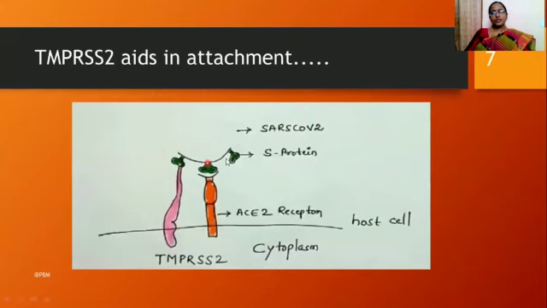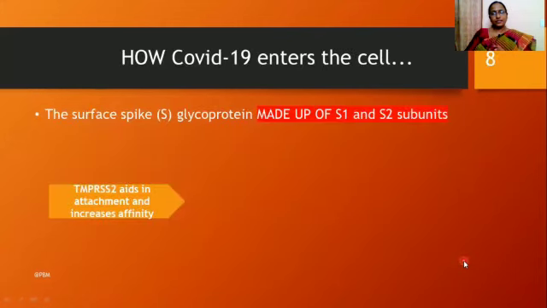So this is an overall picture where the SARS-CoV-2 S protein, the spike protein, the RBD of the spike protein, is going to interact with ACE2 receptors, where TMPRSS2, a serine protease, is also aiding in the attachment of the S protein of COVID-19 to the ACE2 receptor so that the virus easily enters into the host cell. So if we conclude whatever we have gone through till now, TMPRSS2 aids in the attachment and increases the affinity of the virus for the host cell.